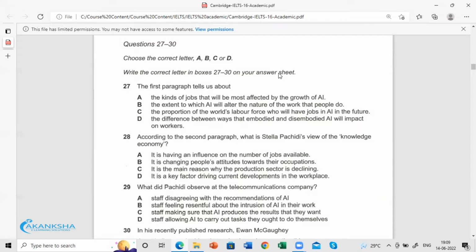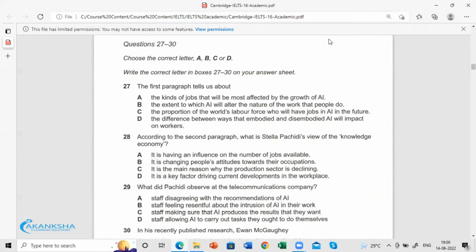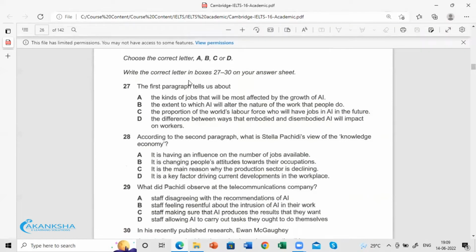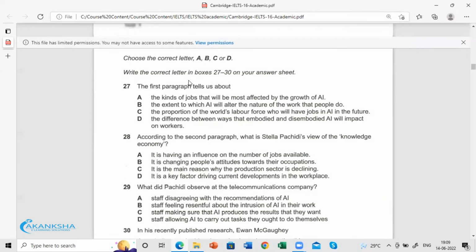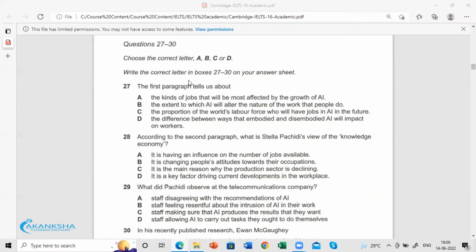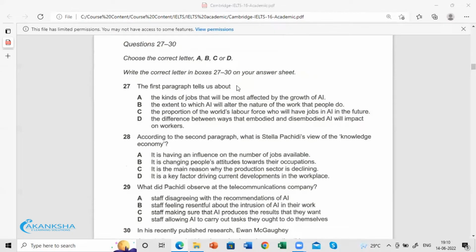As we see, the first question says the first paragraph tells us about. When we say the first paragraph tells us about, this is an open-ended question, and it has to be answered by choosing the correct option from the given ones. How do we do it?